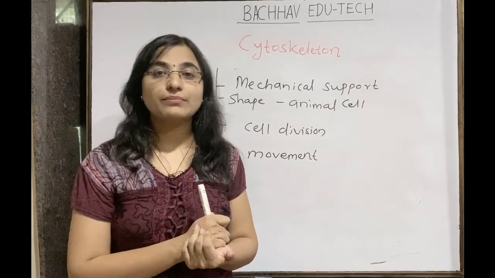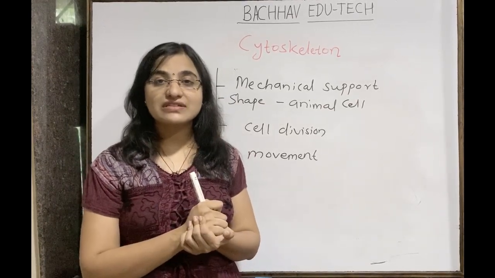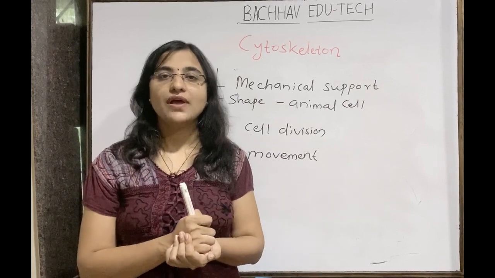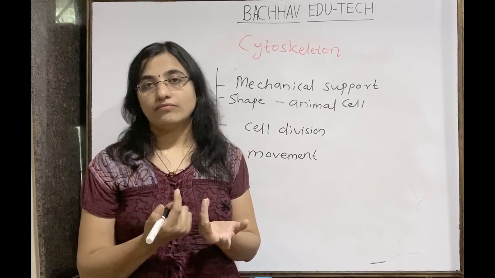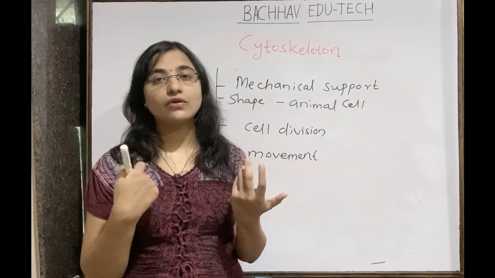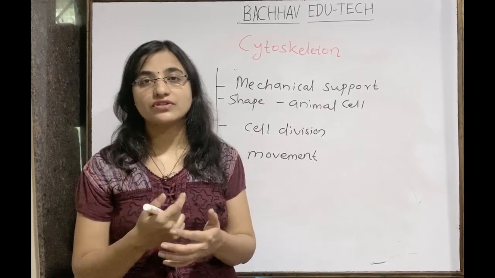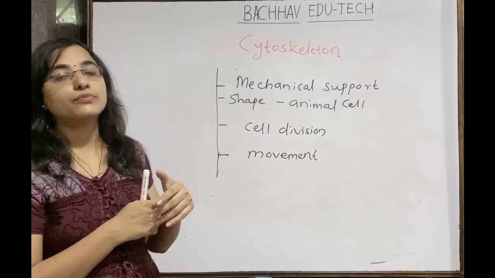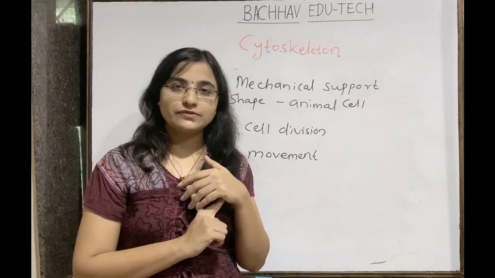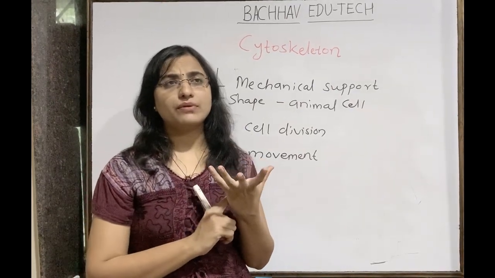It will provide the mechanical support, it is going to provide the shape. That is very, very important because the plasma membrane only consists of the lipid bilayer. So most of the content is fat. So fat is not going to provide all the support or shape to the cell. So the major provider of the shape and the mechanical support is nothing but the cytoskeleton. And cytoskeleton म्हणजे आपण म्हणतो backbone.